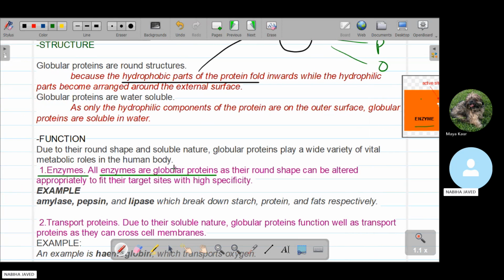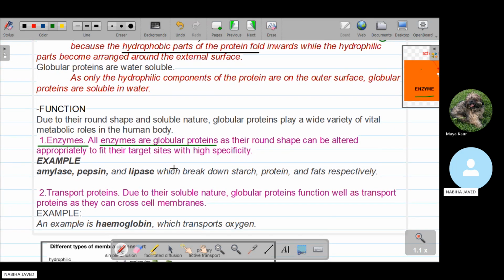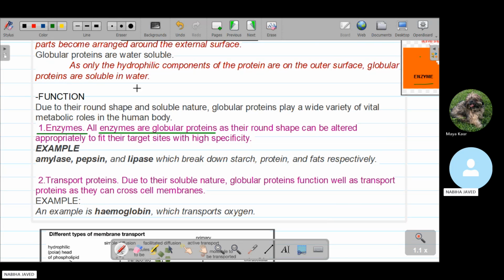So examples are amylase, pepsin, and lipase. These are all protein enzymes which break down starch, protein, and fat respectively in our body. The second function of the globular protein is the transport proteins. Transport proteins means, due to their soluble nature, as we know globular proteins are soluble in water, globular proteins function well as transport proteins, as they can move across all the membranes.